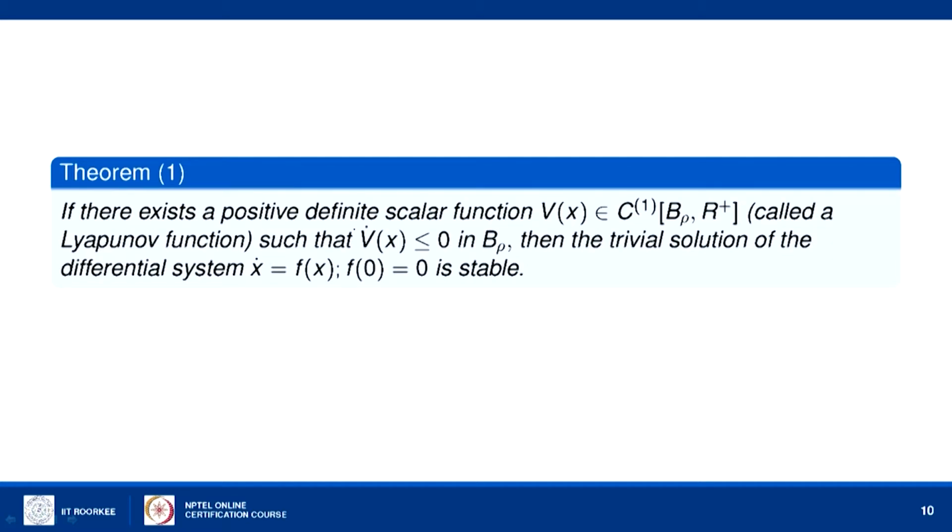If there exists a positive definite function v of x which is differentiable on the ball of radius rho, this function is called the Lyapunov function, and it is such that the derivative dv by dt is negative semi definite, less than or equal to 0, in the ball of radius rho, then the trivial solution of the dynamical system x dot equal to f of x is stable.